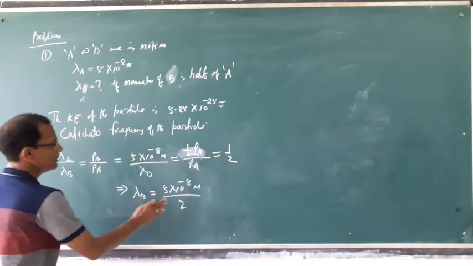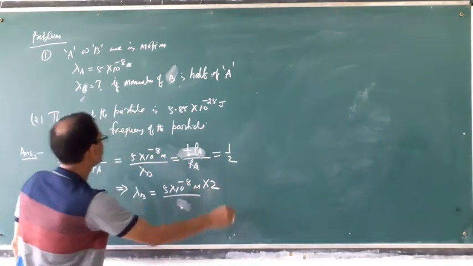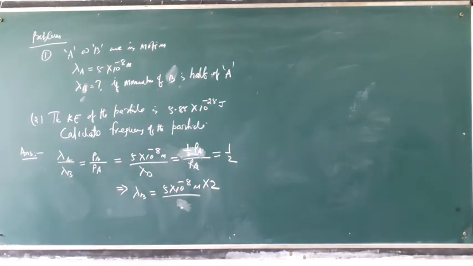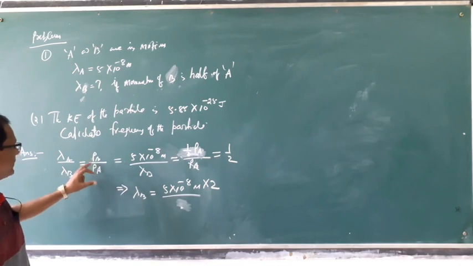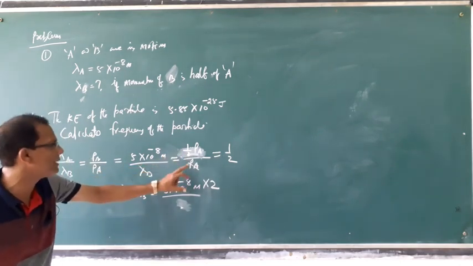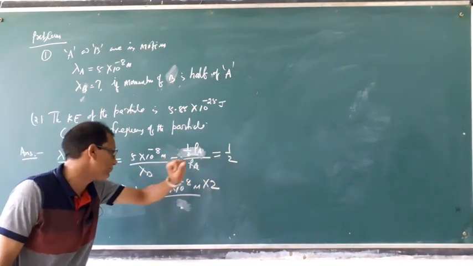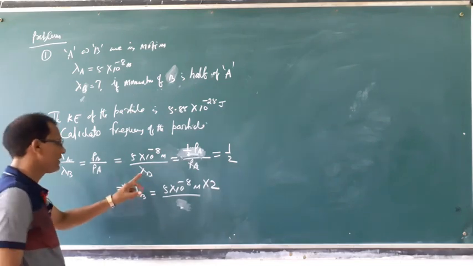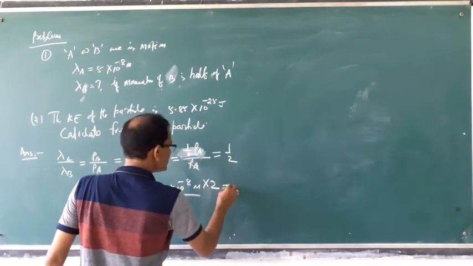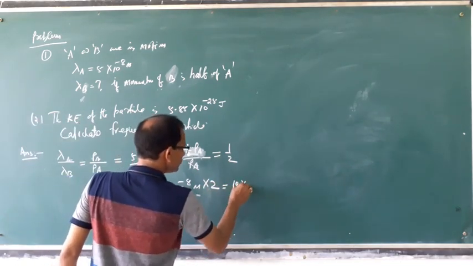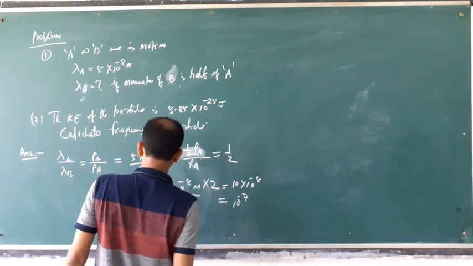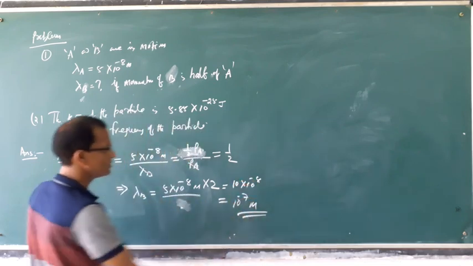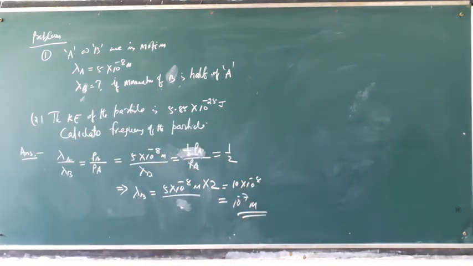Then lambda B will be twice of 5 into 10 to the power minus 8. That means 10 into 10 to the power minus 8, which is 10 to the power minus 7 meter. This is the calculation of the wavelength of B.